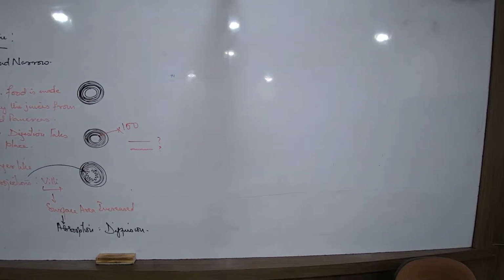The last region of the small intestine, that is the ileum, contains numerous finger-like projections known as villi in its inner wall. Full stop.